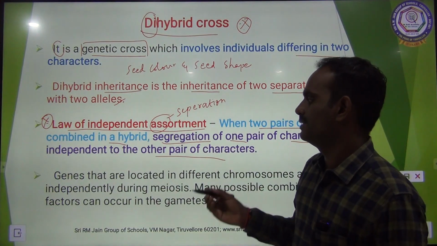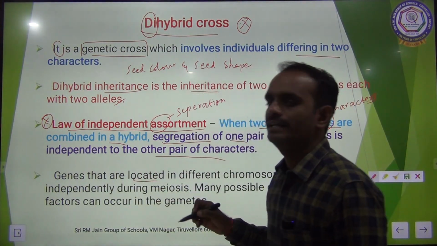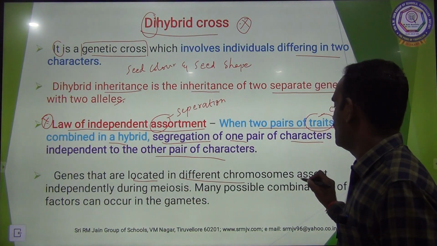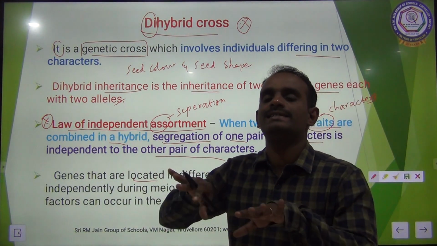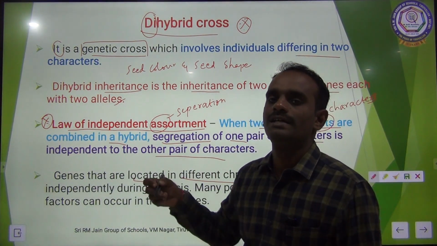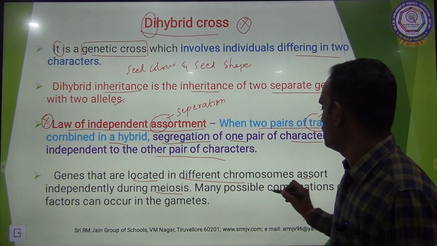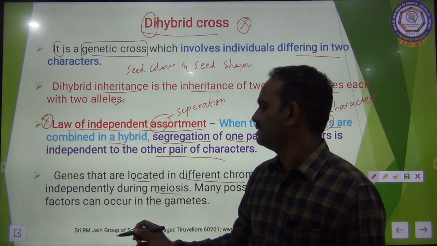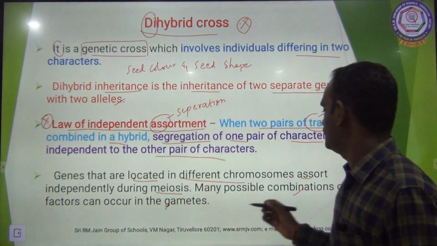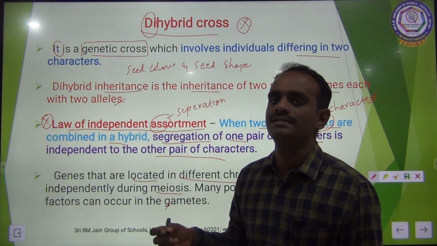Clear? Yes. Genes that are located at different loci in the chromosome assort independently. They separate independently during meiosis, during cell division. Many possible combinations of factors can occur in the gametes. So, many different possibilities of combinations of factors can be seen.